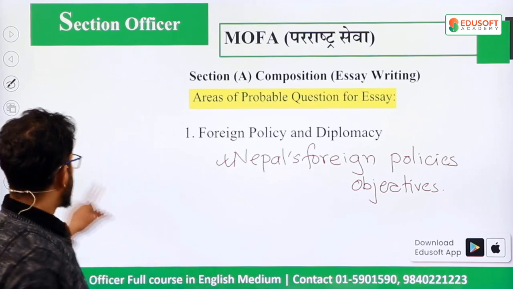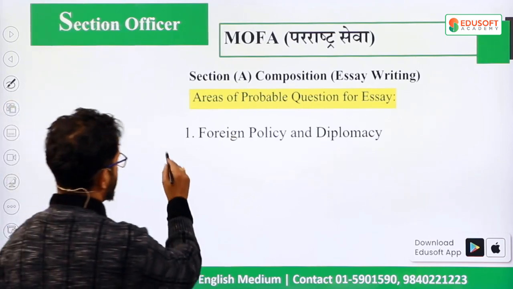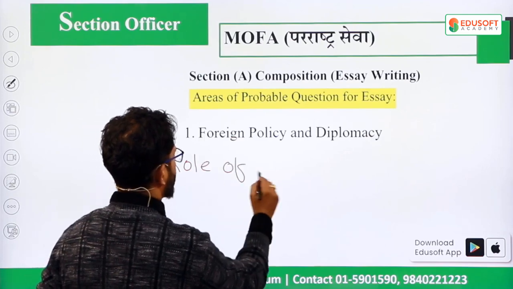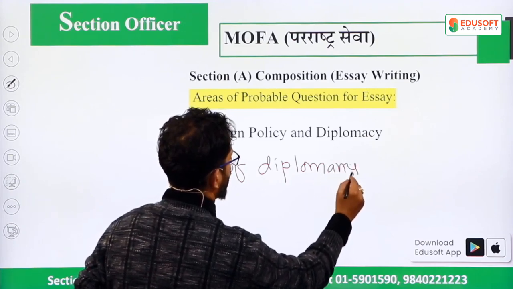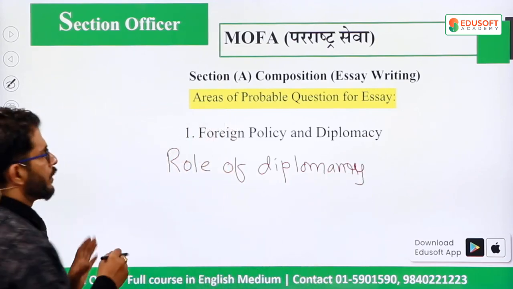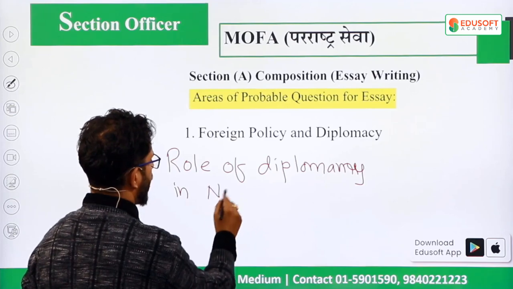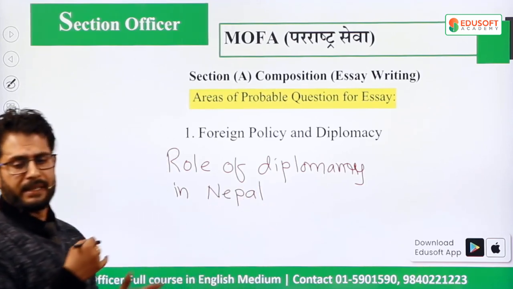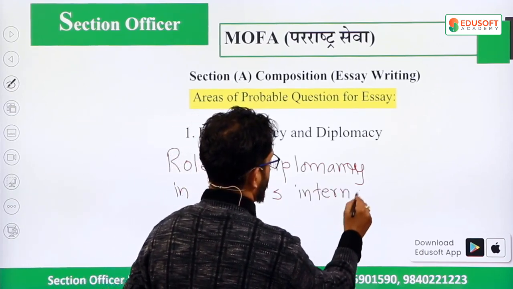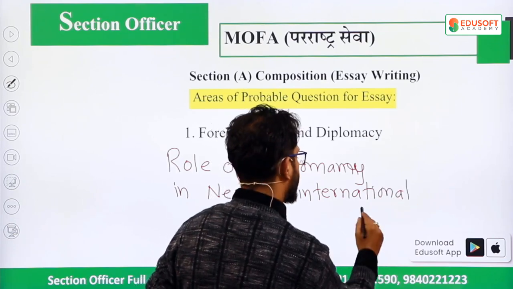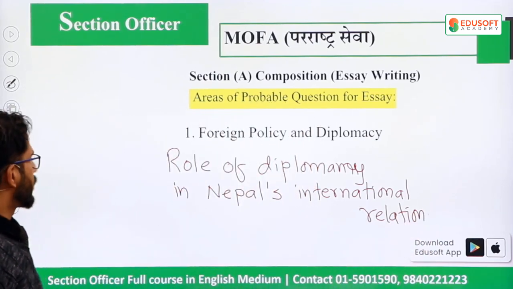The second question is definitely the role of diplomacy. What is the role of diplomacy? You need to write about the role of diplomacy in Nepal's international relations. This can be another question.